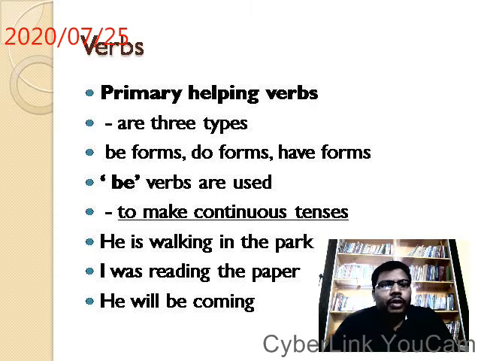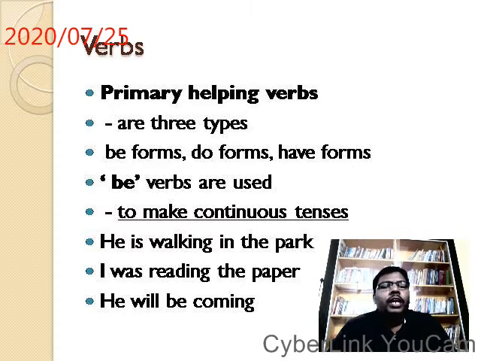What are they? Be, do, and have. Be verbs, do verbs, and have verbs. Generally we call them be forms, do forms, have forms.